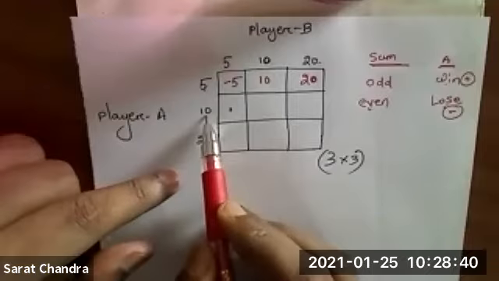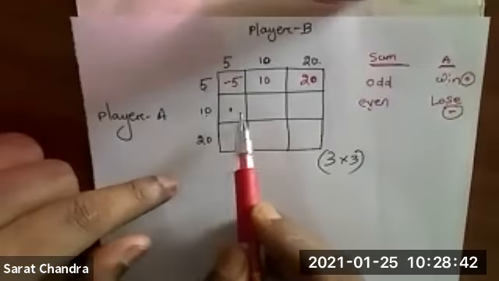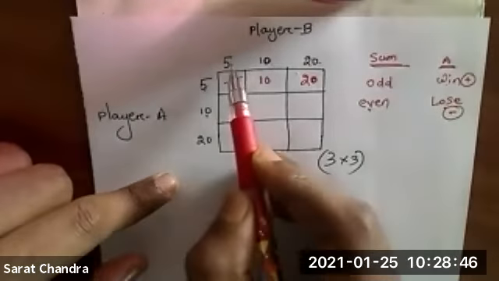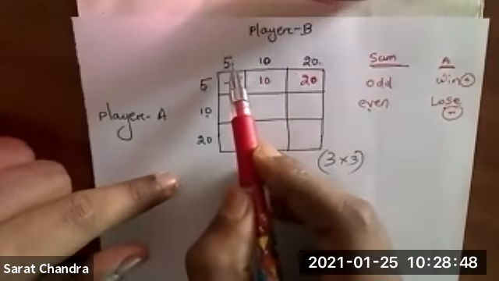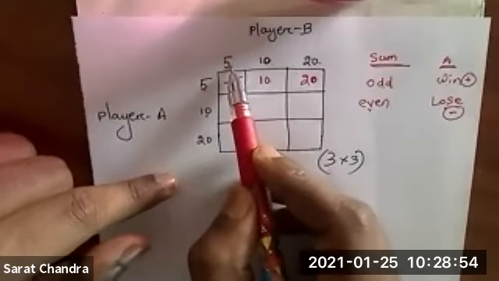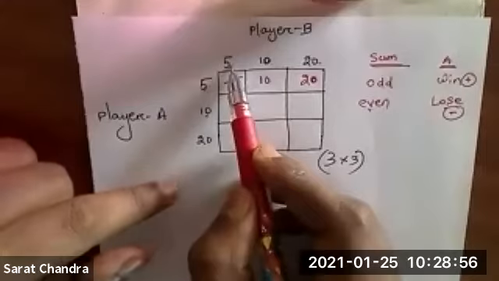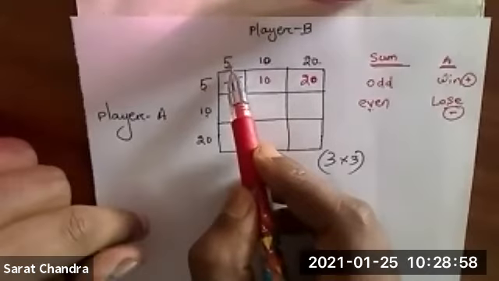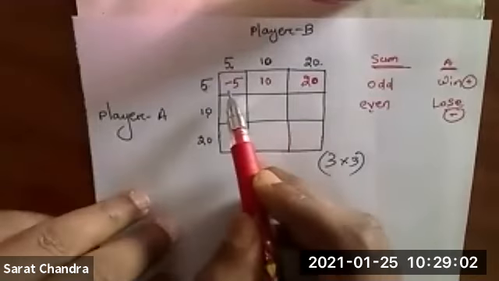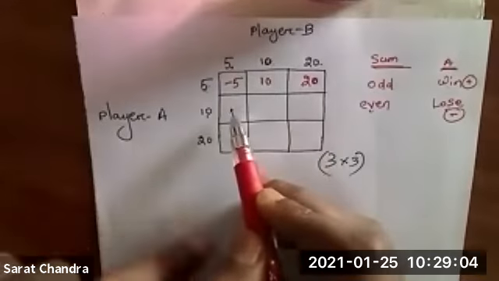Because in this box the row value is 10. Look carefully. For this box the row value is 10. Column value is 5. What is 10 plus 5? 10 plus 5, 15. Okay. No, you are wrong. That is also wrong. I will tell you. This means you have not got this line. Once again, I am telling, try to understand.